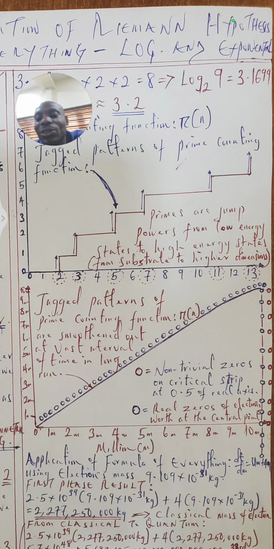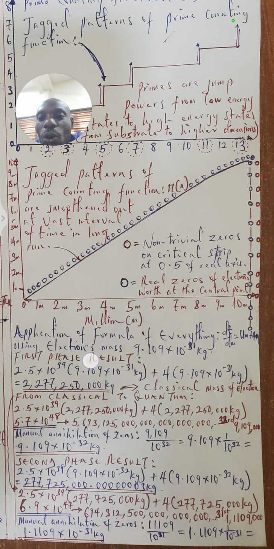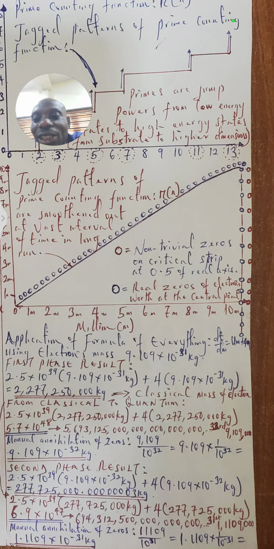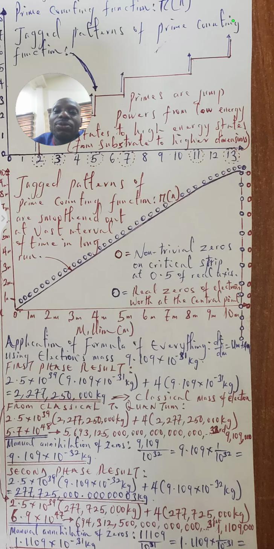But if you now consider long duration of time, and so if we're to explore the second chart as we have it here, we can then see that the jagged patterns are being smoothed out based on that vastness of time. And if we have such smoothness as we have it, we can actually liken that to couples of zeros.